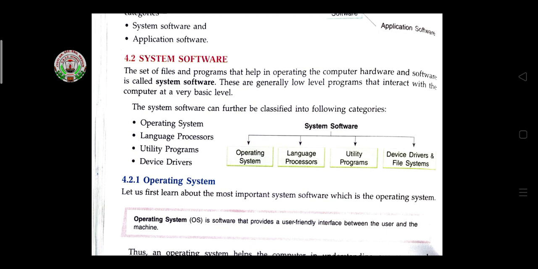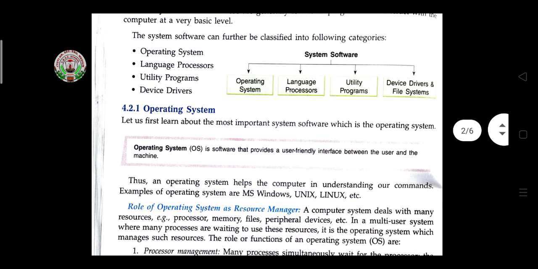If you connect any peripheral device to your CPU, and that CPU does not have the device driver for that peripheral device, then the peripheral device you connected to the CPU will not work. The system software can further be classified into the following categories: operating system, language processor, utility programs, device drivers. Now come to the operating system.